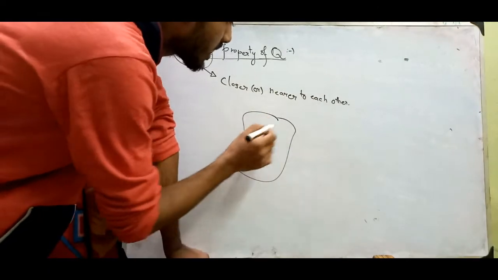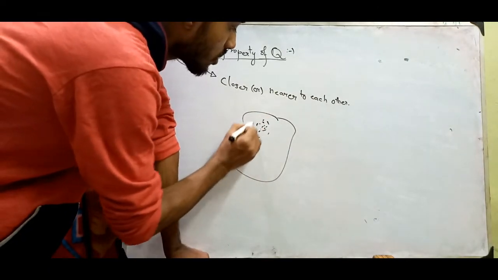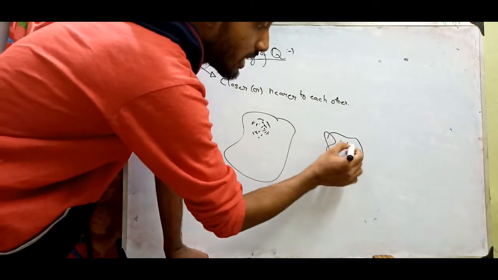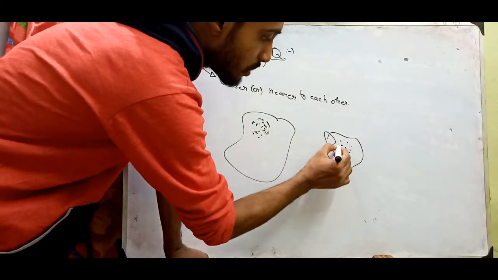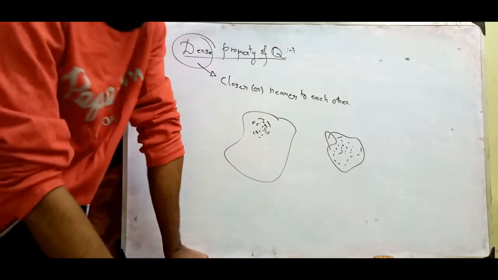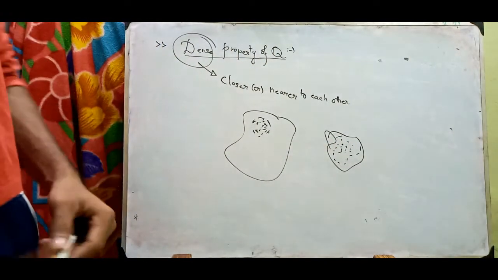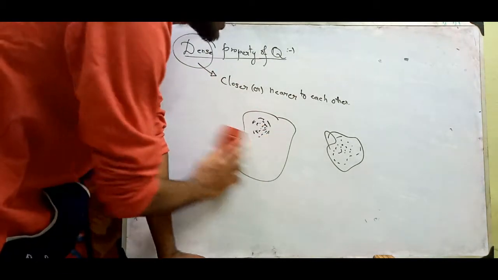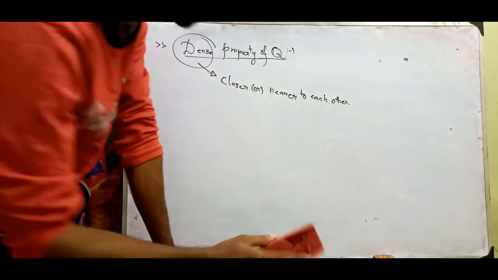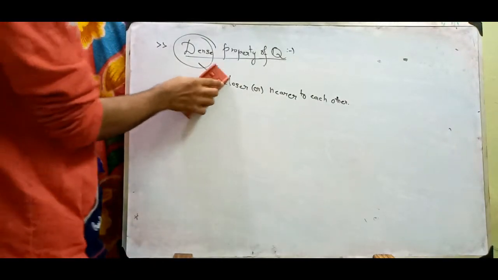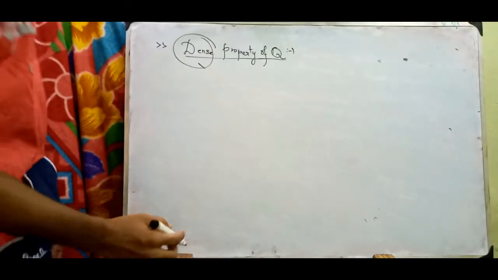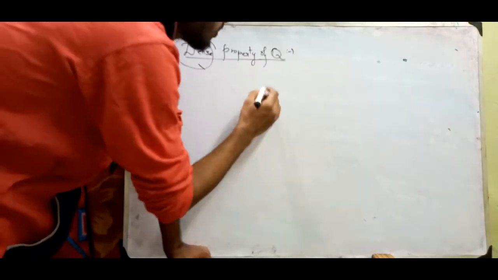In short, we can say that in the Milky Way galaxy there are so many stars, or you can say there are sand particles. How many sand particles are there? Can you count? It is infinite, right? We cannot count. So for such regions we call it dense. Dense means closer or near property. So, the dense property of Q.